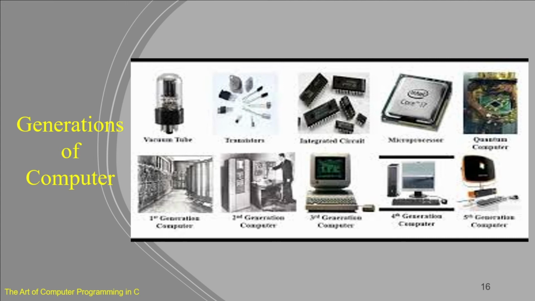On the side of programming, first generation computers used machine code, machine language. Second generation used assembly language. Third generation was marked by high level languages. Fourth generation was marked by the structured programming concept with C-like and Pascal-like languages.